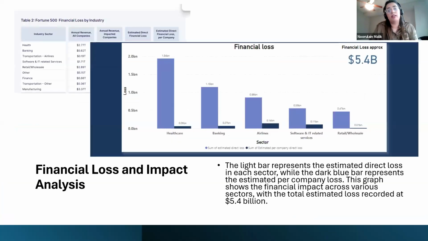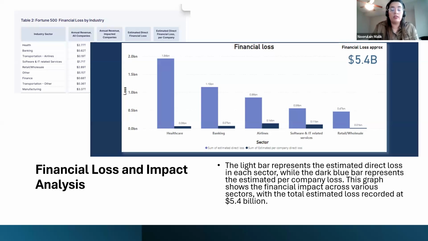After gathering the information I needed, I created a bar chart to check the financial loss and impact analysis. As you can see, the light bar represents the direct loss in each sector, while the dark blue represents the estimated loss per company.